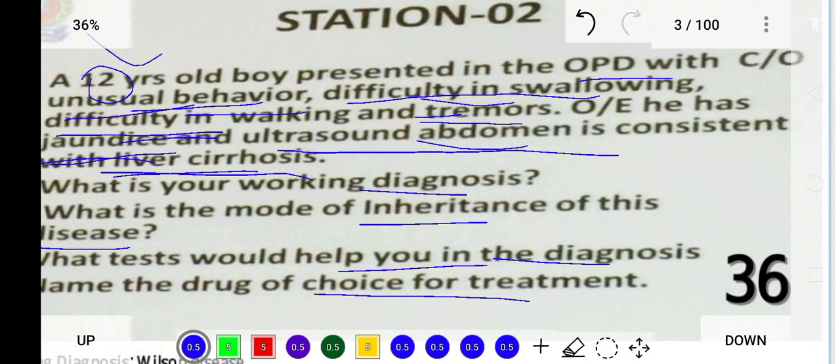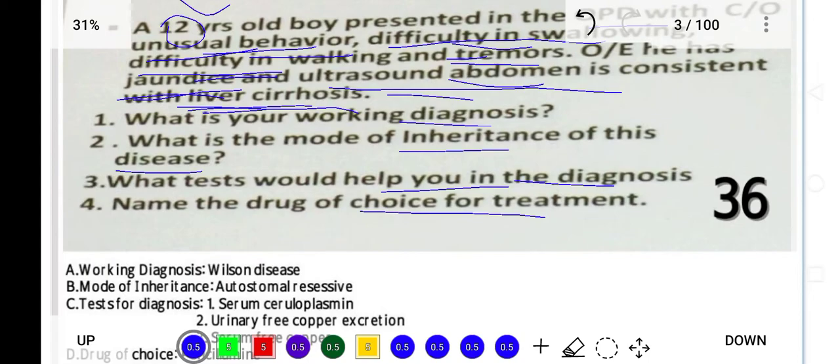So the most common conditions associated with the liver and brain, tremor and cirrhosis, may be hepatitis or hepatic encephalopathy. But the patient has unusual behavior and tremors, so we can diagnose that he may have Wilson disease. Okay, so the diagnosis of the patient is Wilson disease.